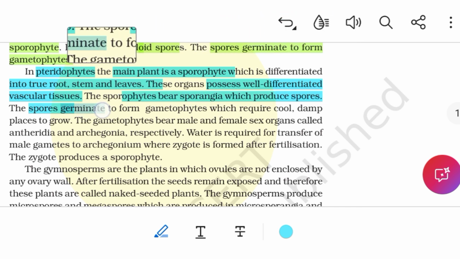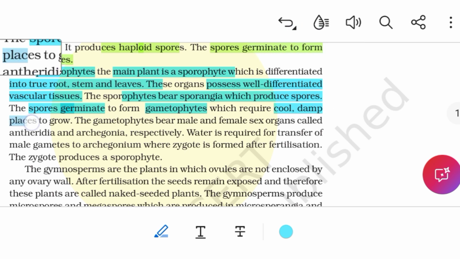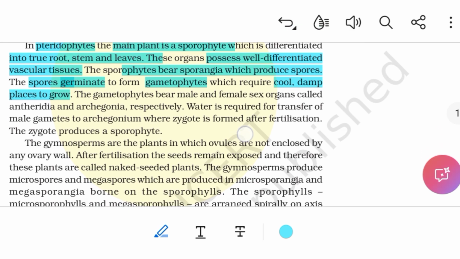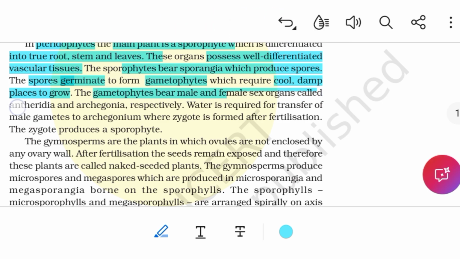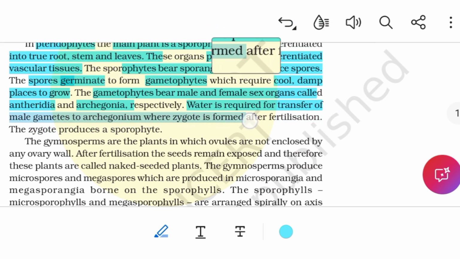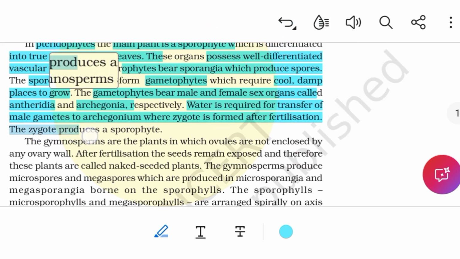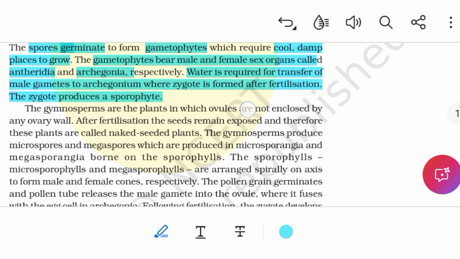The spores germinate to form gametophytes, which require cool, damp places to grow. The gametophytes bear male and female sex organs, called antheridia and archegonia respectively. Water is required for transfer of male gametes to archegonium, where zygote is formed after fertilization. The zygote produces a sporophyte.